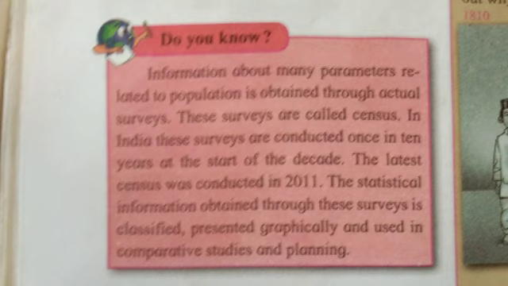Our last topic is, do you know? Information about many parameters related to population is obtained through actual surveys. These surveys are called census. In India, these surveys are conducted once in 10 years at the start of the decade. The latest census was conducted in 2011 and the next was due in 2021, but it was not possible due to COVID-19. The statistical information obtained through these surveys is classified, presented graphically and used in comparative studies and planning.